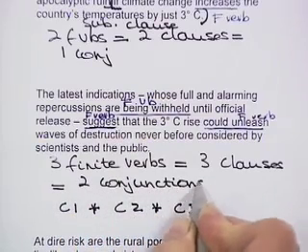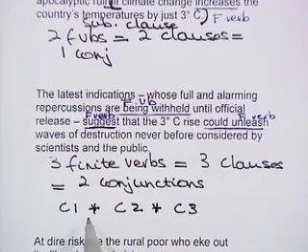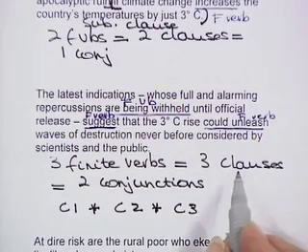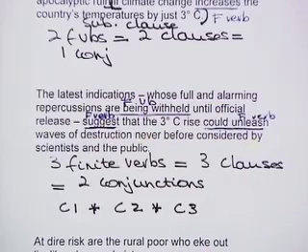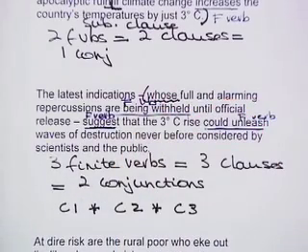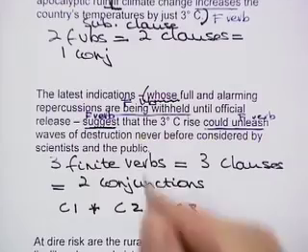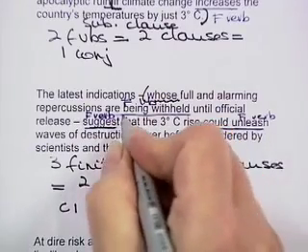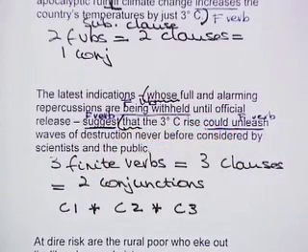Remember, always one less conjunction than clauses. So go looking for your 2 conjunctions. Your first one, whose. Put a wavy line under whose, put a round bracket in front of it. Go looking for your second one. Suggest that. There it is. Put a round bracket in front of that.